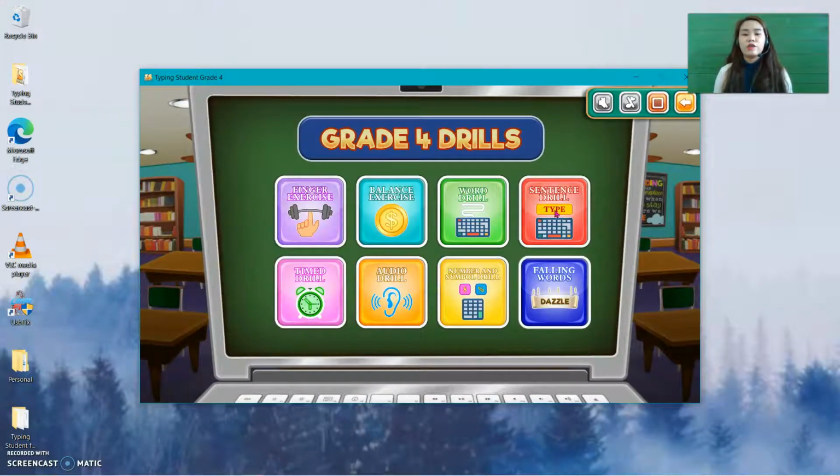So these are the grade 4 drills. We have 8. Finger exercise, balance exercise, word drill, sentence drill, time drill, audio drill, number and symbol drill, and falling words.